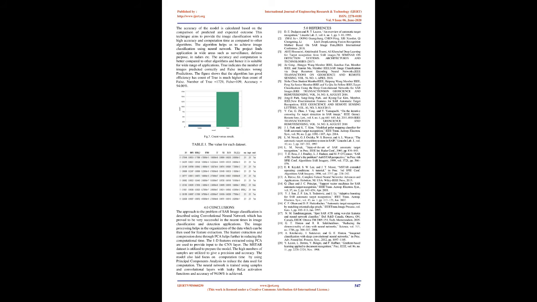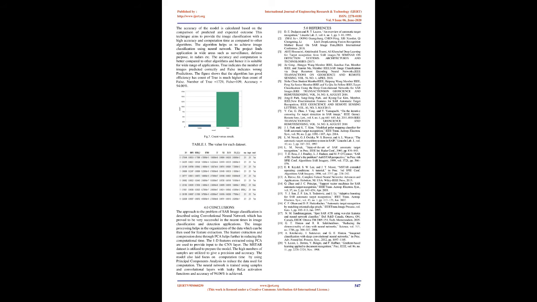3.0 Results and discussion. Fig. 7 shows the graph of count and result. The accuracy is calculated using equation 5. The value for each dataset is obtained. Table 1 shows the value for each dataset. The model is trained on an Intel i5 processor with 8 GB of RAM, and it is trained for 13 epochs to achieve high accuracy. The feature extraction is done using PCA.